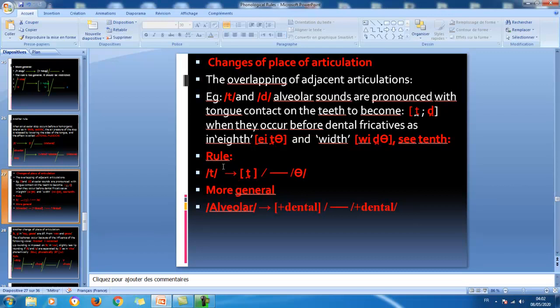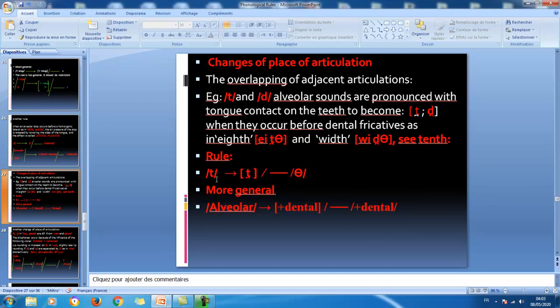Now the rule. T, the phoneme, is realized as the allophone, or the realization, the dentalized sound. Some people just call it dental T. In which context? When it is here before a dental, or what we call interdental sound.